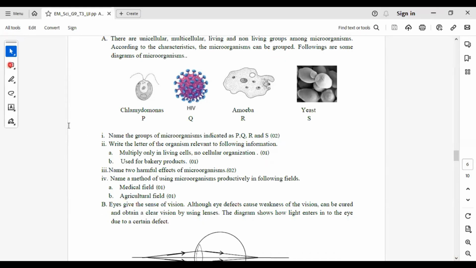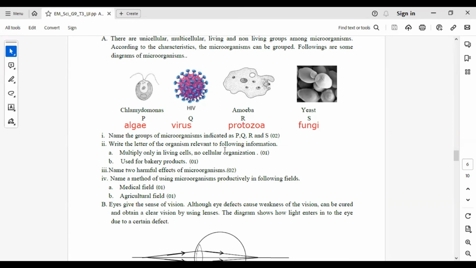You have to write the group. Chlamydomonas is a type of algae. HIV is a type of virus. Amoeba is a type of protozoa. Yeast is also a type of fungi.